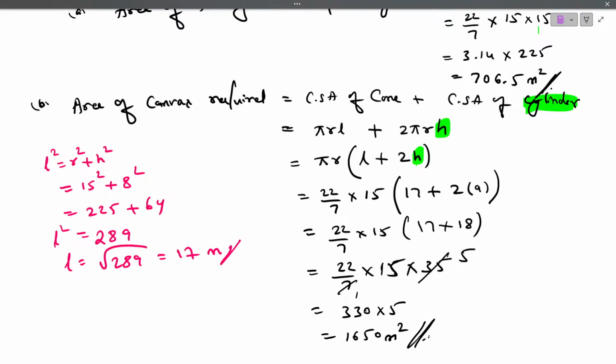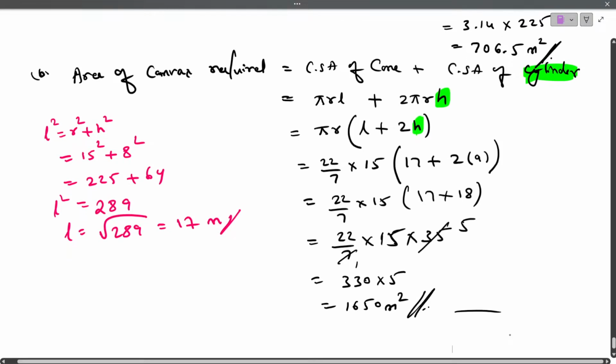Wow. Next question they have given in model paper 3. A toy is made up of a cylinder having diameter 10 centimeter, height 20, and it is joined with a hemisphere of the same diameter at one end and a cone of the equal diameter and slant height 13 centimeter at the other end. Find the surface area of the toy. Yeah, interesting. Okay, we'll try.